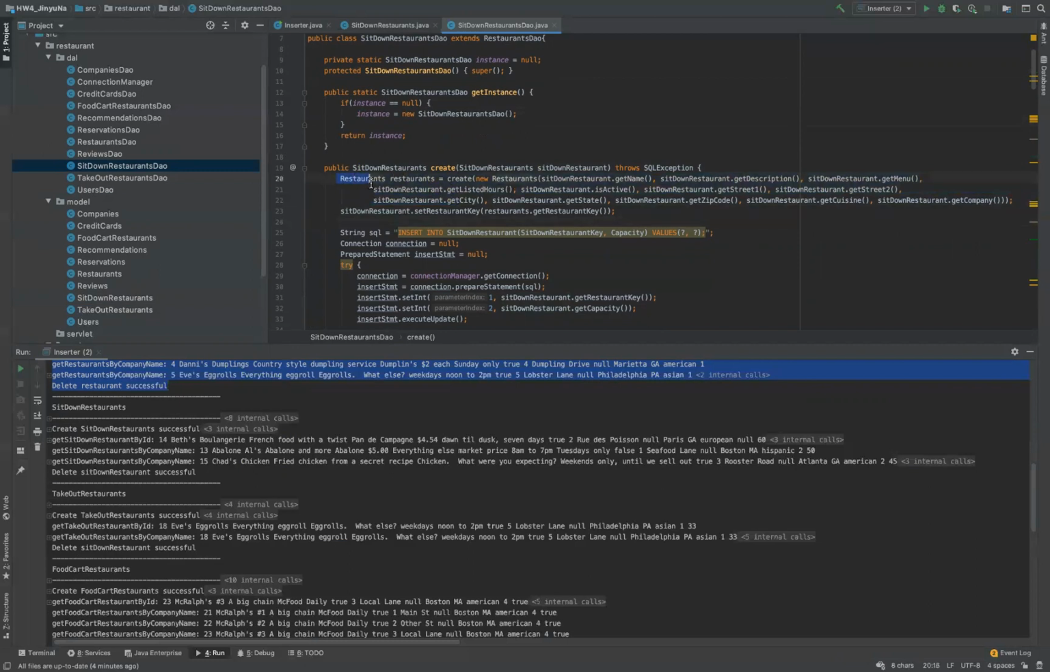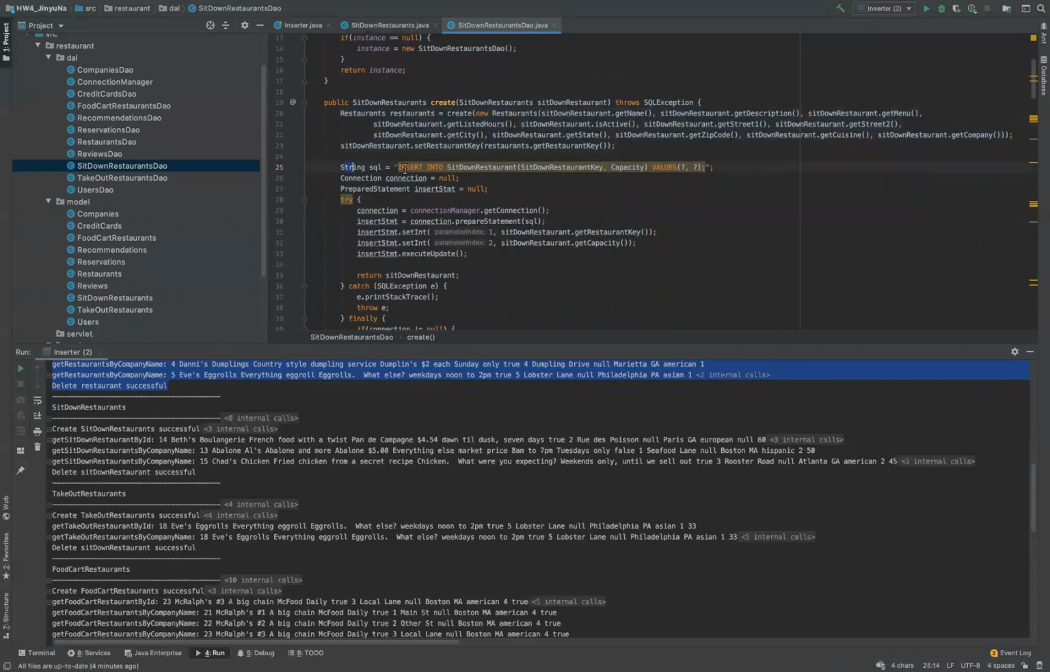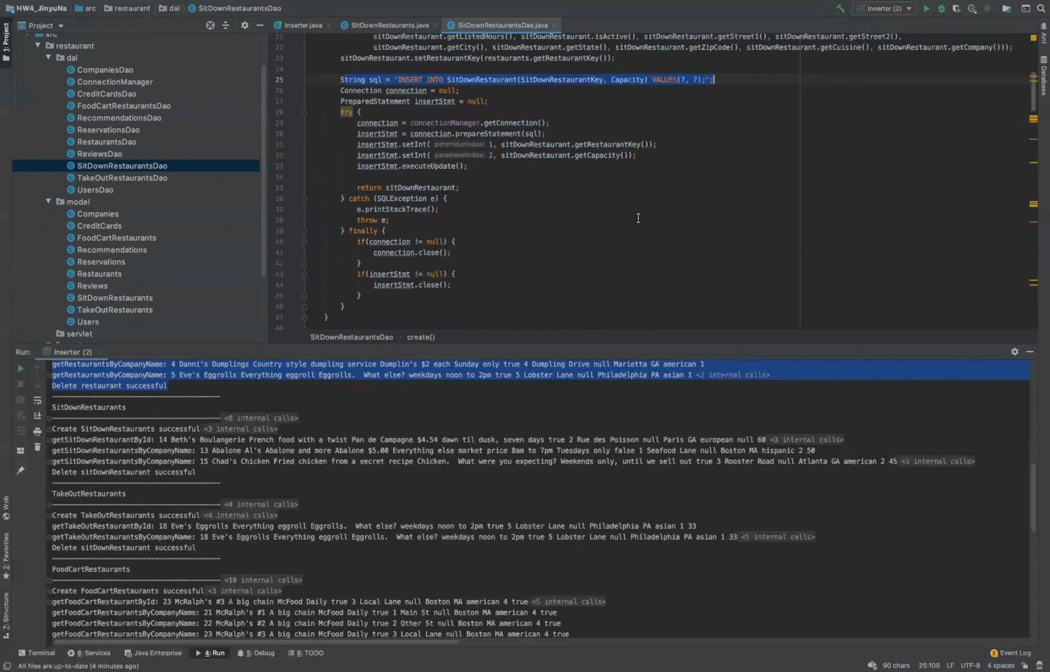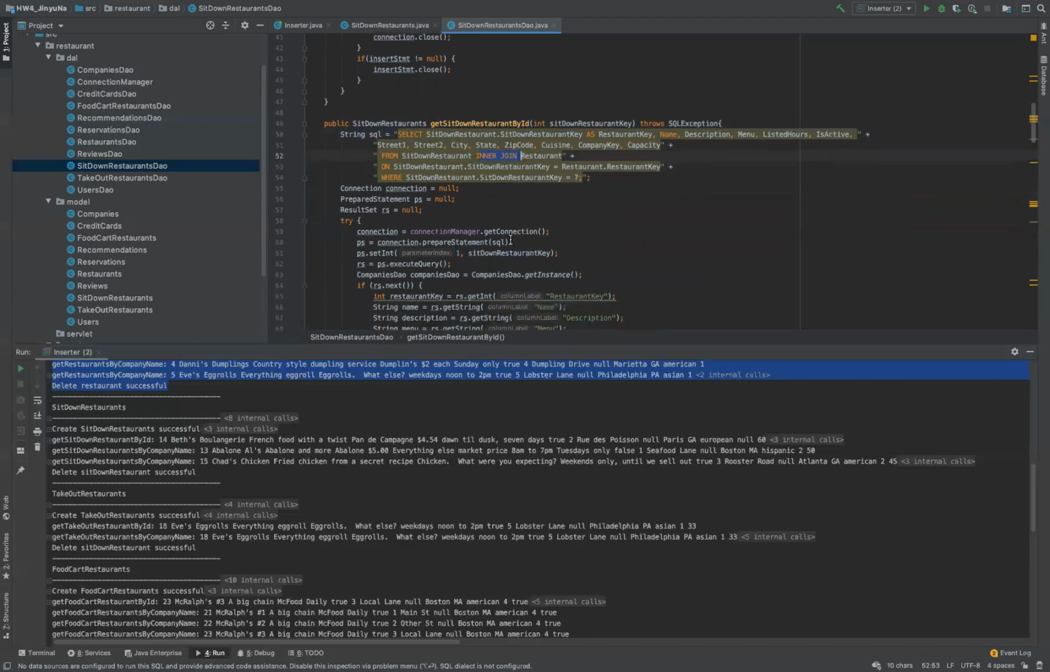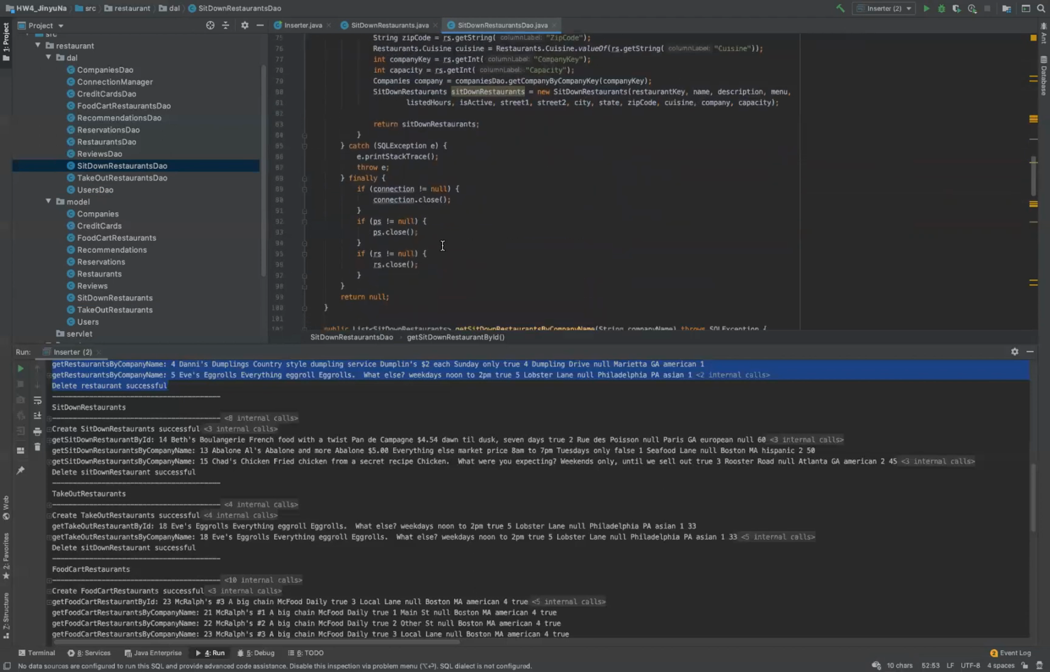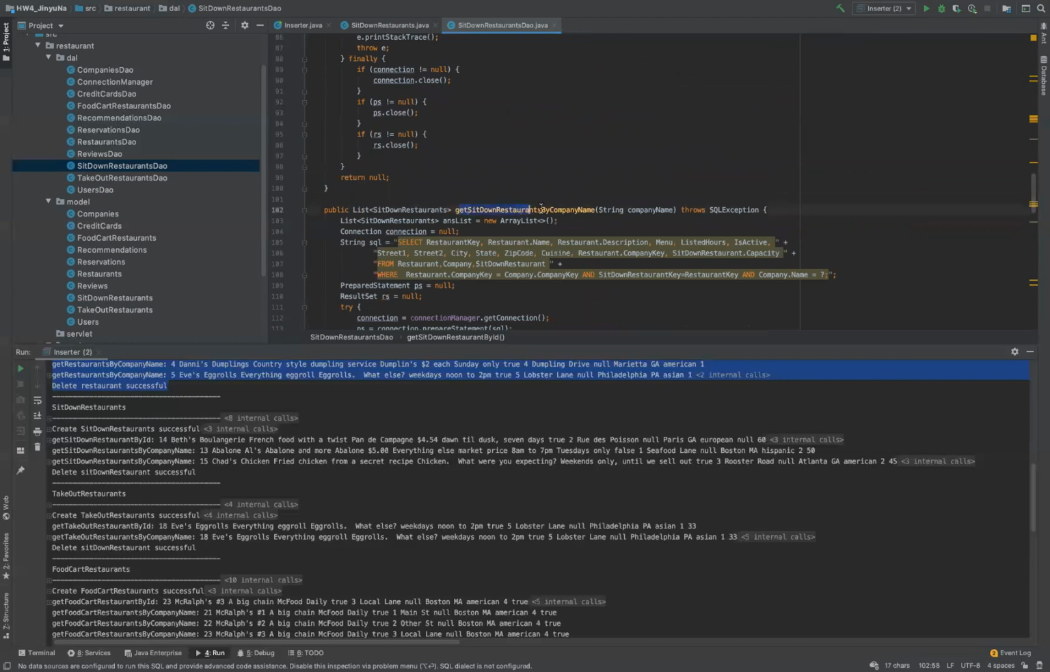So we create restaurants here, and then we insert sit-down restaurants attributes into the database. The next one is get sit-down restaurants by ID. In the SQL statements, we have an inner join. And the third function is get sit-down restaurants by company name. It will return a list of sit-down restaurants.